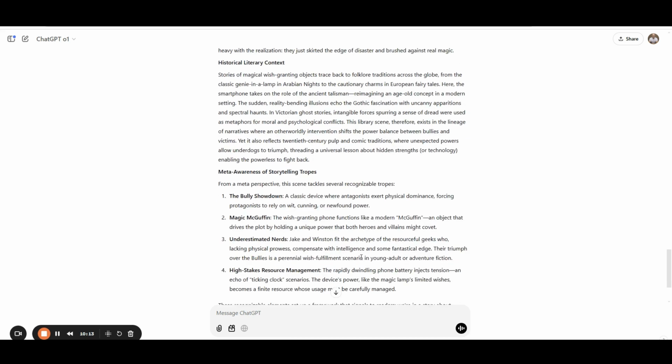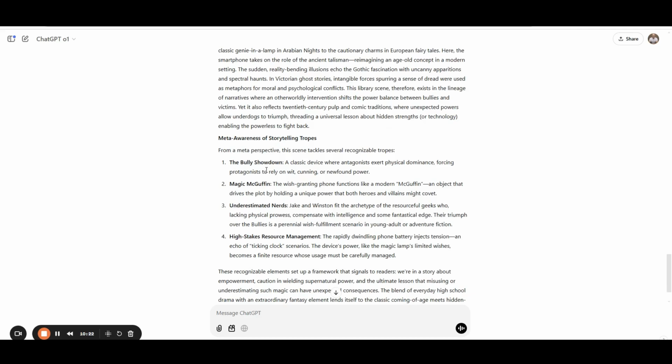Now, let's talk about the meta awareness of storytelling tropes. The bully showdown is trope number one. The magic MacGuffin. The wish granting phone functions like a modern MacGuffin, an object that drives the plot by holding a unique power that both heroes and villains might covet.